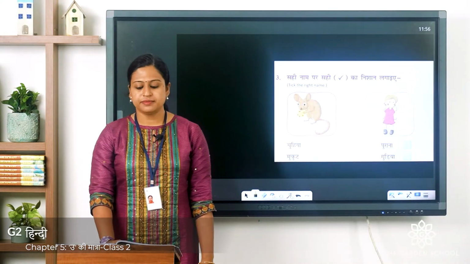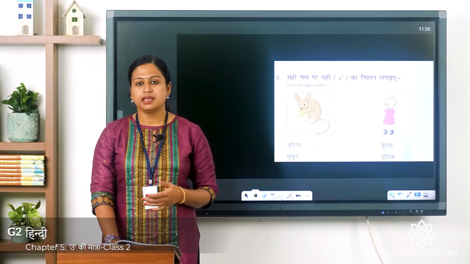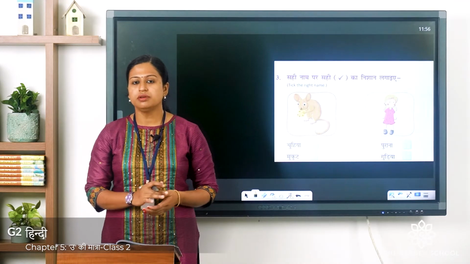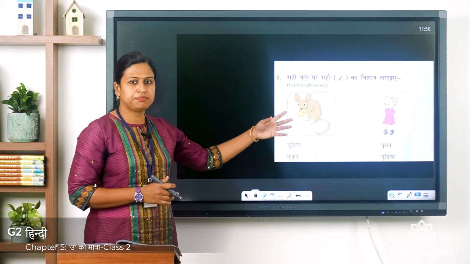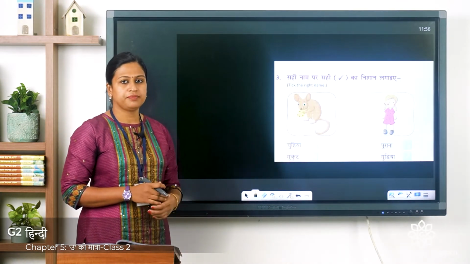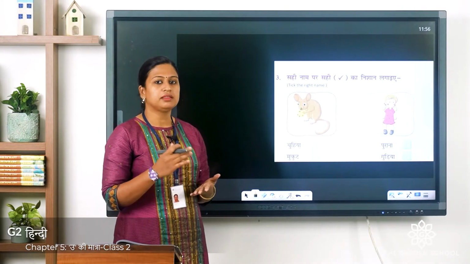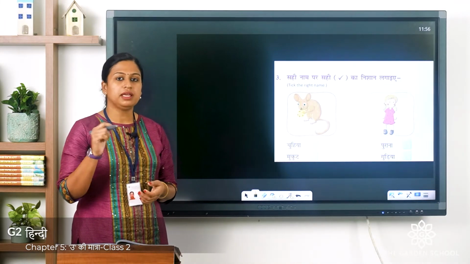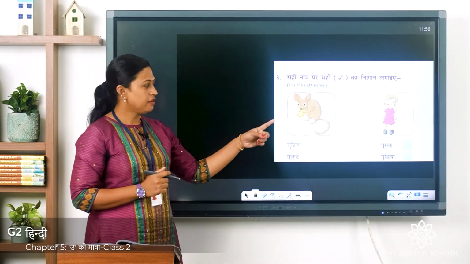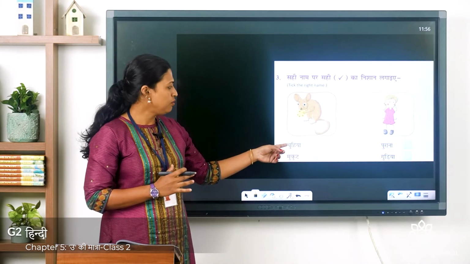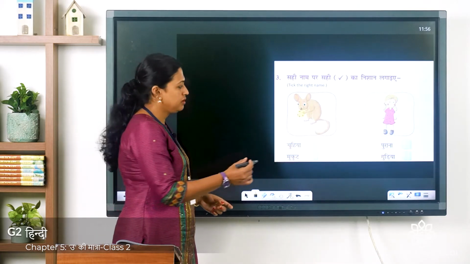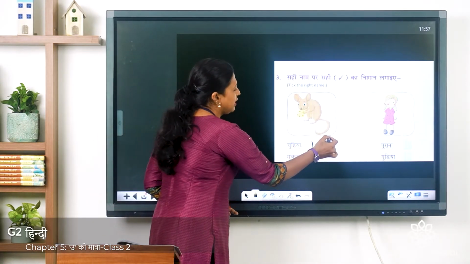Third exercise: सही नाम पर सही का निशान लगाइए. You can see here pictures are given and at the bottom of each picture two names are there. One is the correct name, the other one is wrong. So you have to take the correct name. The first picture is of a rat. In Hindi we say chuhiya. Chuhiya is the correct one.